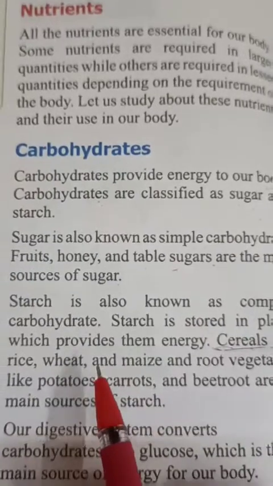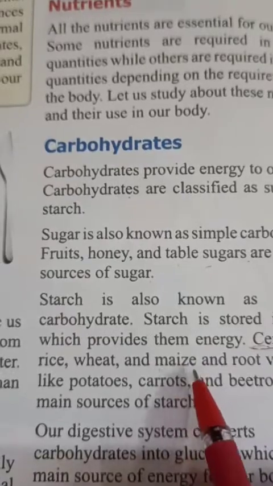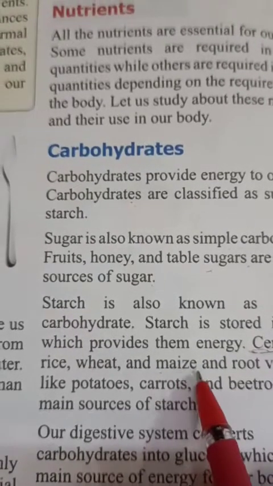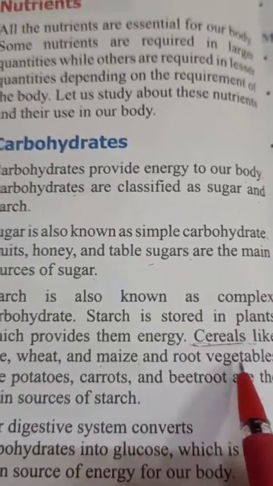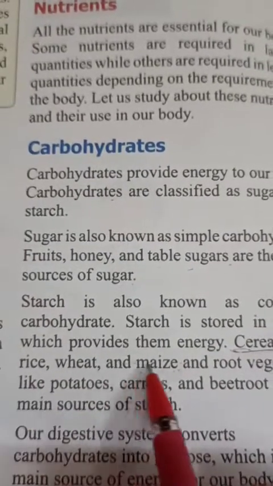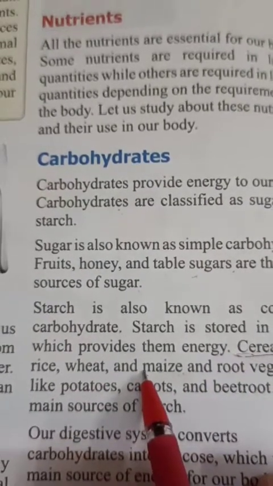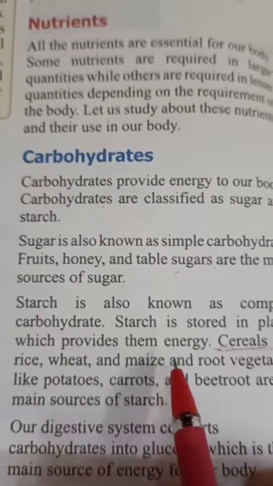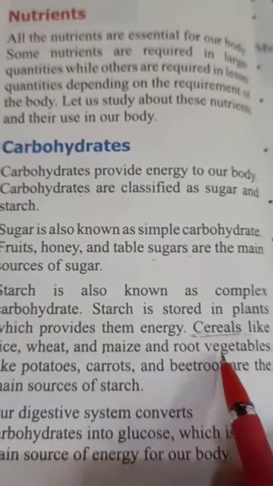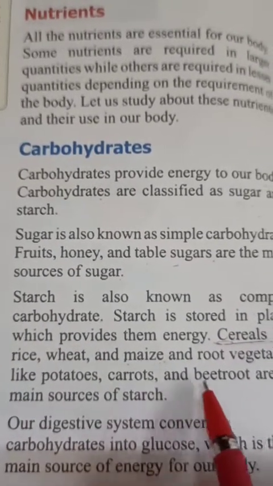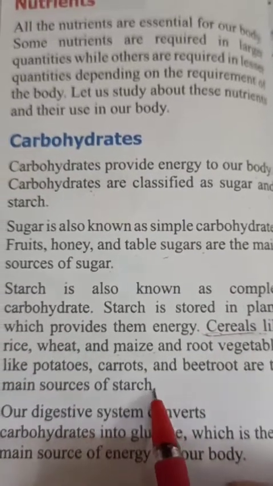In the north part of our country, people also have roti of maize, makki ki roti as you call it. The main source of carbohydrates are cereals. Also, root vegetables like potatoes, carrots, and beetroots are main sources of starch.